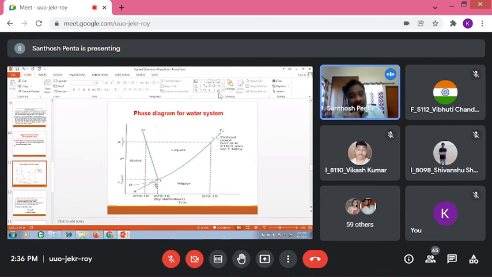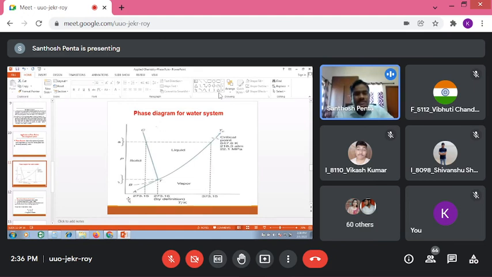Hence it is called the TB boundary line. See here, which phases are existing in equilibrium? Liquid and vapor. So liquid and vapor means that is simply the boiling point curve. So the TB curve is also called the boiling point curve, or otherwise the vaporization curve. Why is it called the vaporization curve? Because the liquid is converting into vapor. So this curve is called the vaporization curve or boiling point curve. So that means two curves have been completed.